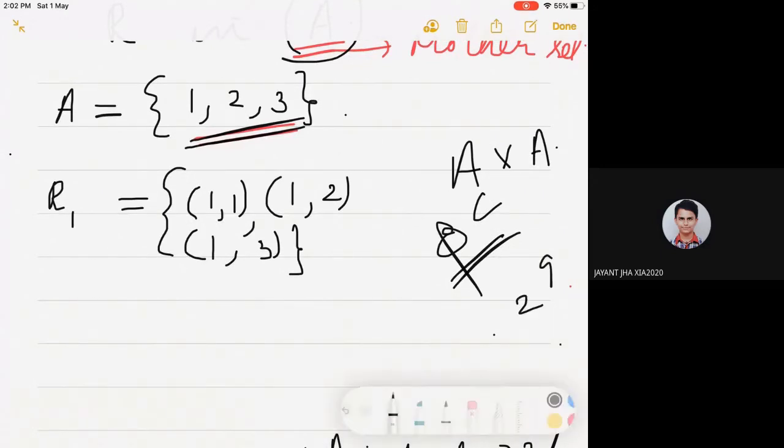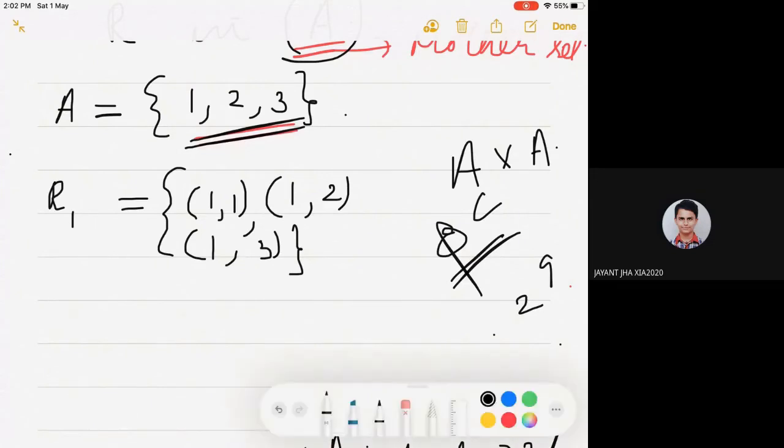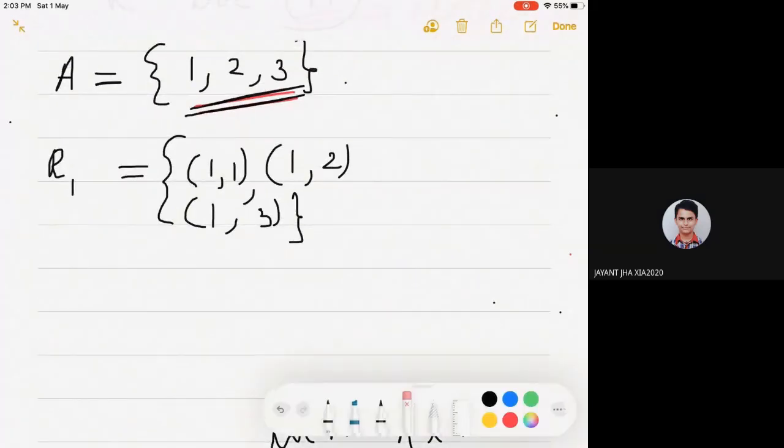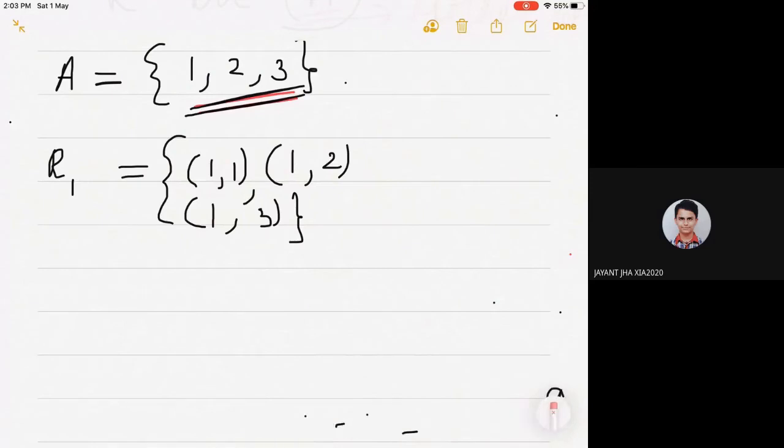Now, this is a relation. This itself we will study or visualize in different ways. That is, we can use an arrow diagram also to define a relation from A to A. See this arrow diagram.